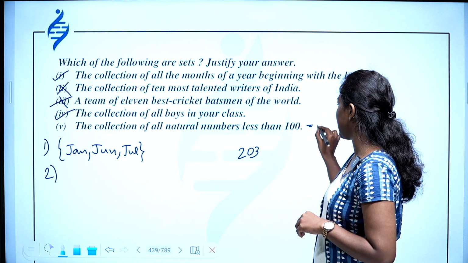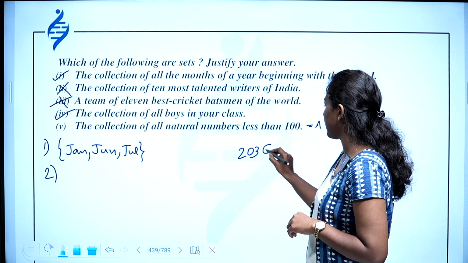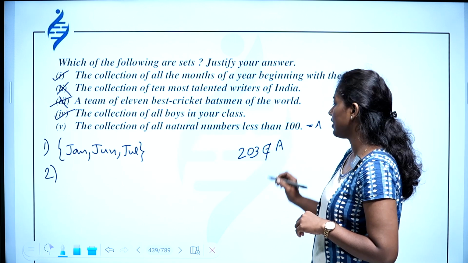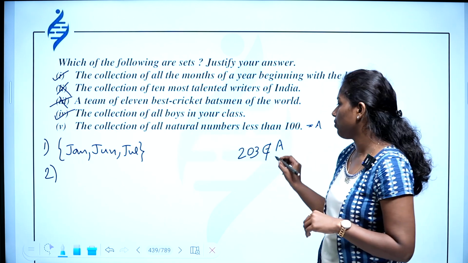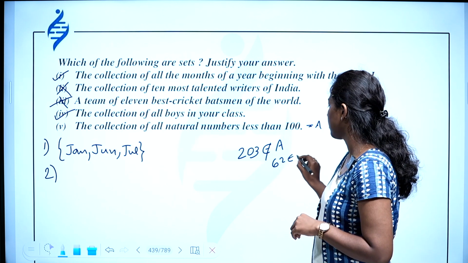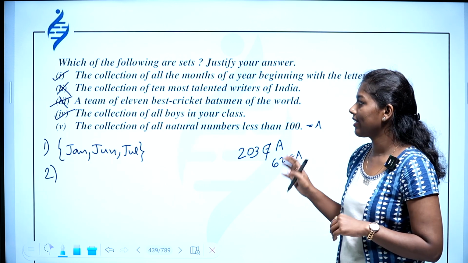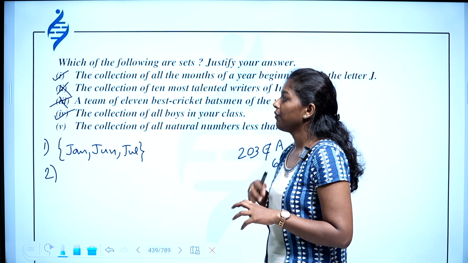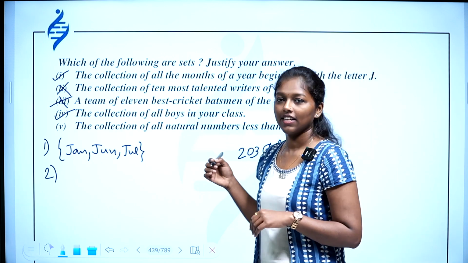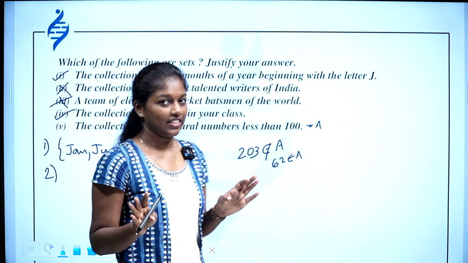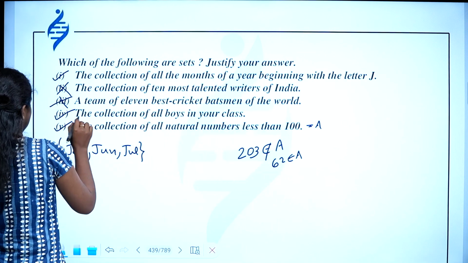If I name the set as A, we can say 203 will not belong to this set. But if I choose 62, 62 belongs to the set. So there is a clear-cut specific criterion for defining this set. So I can say this is a well-defined collection, and hence this is a set.